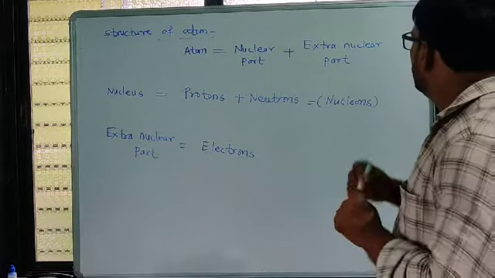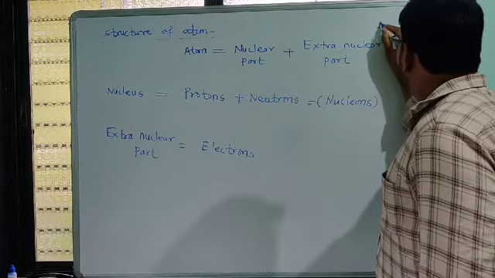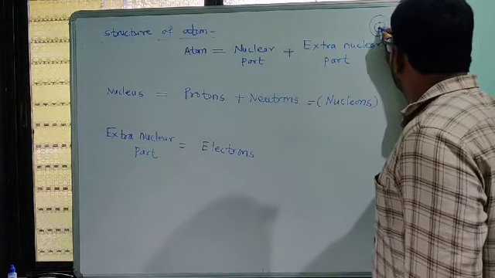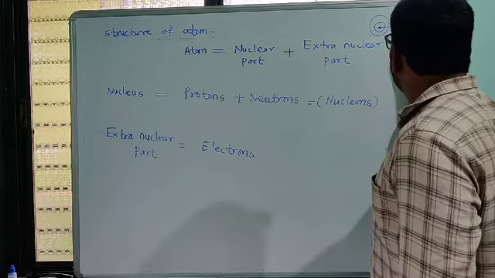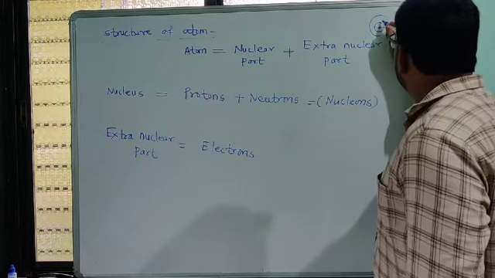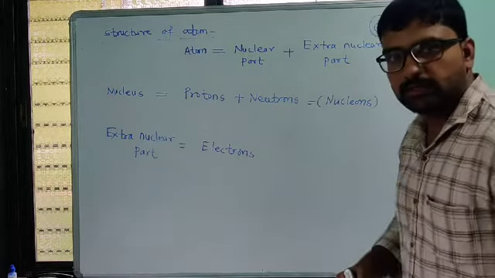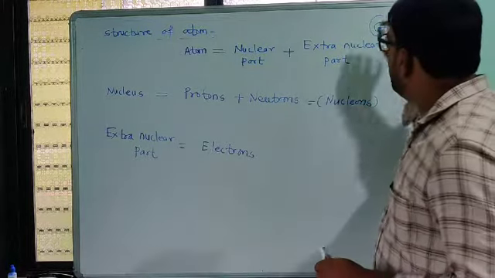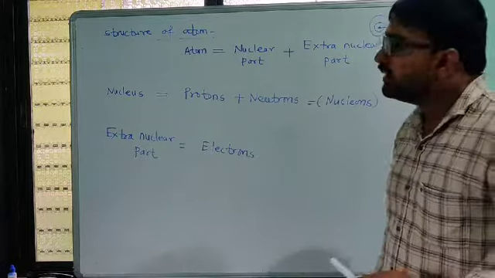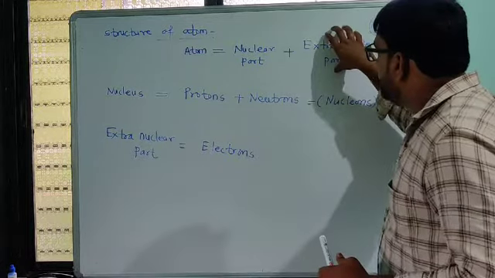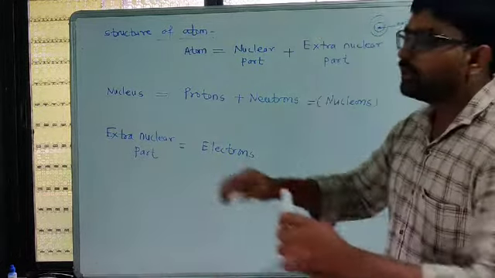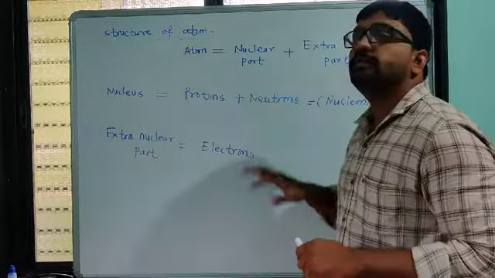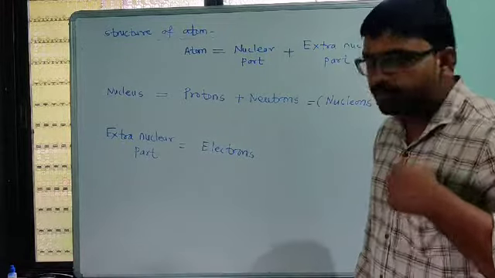So this is today's structure of the atom. This is one part, the nucleus, and the remaining part outside the nucleus, meaning all the orbits and the space between them, is nothing but the extra nuclear part. So the nuclear and extra nuclear parts form the atom.